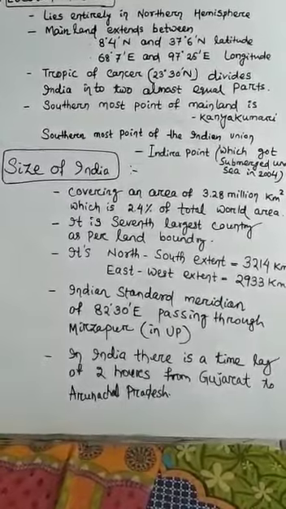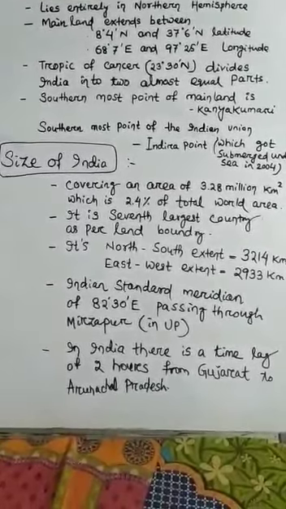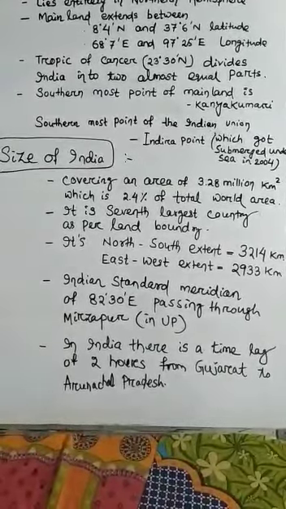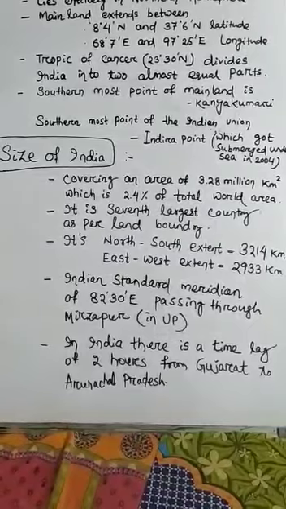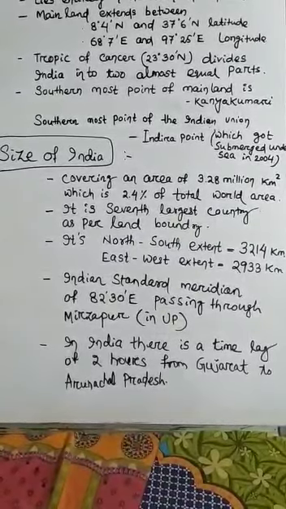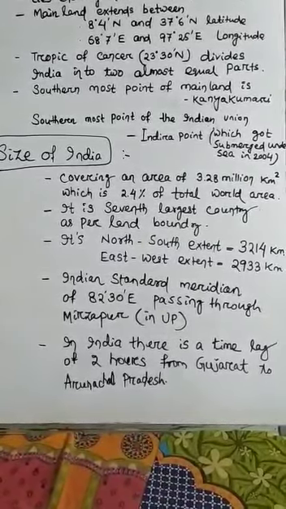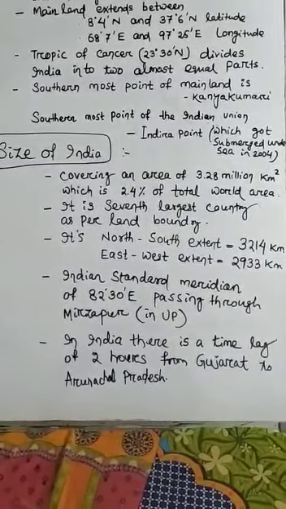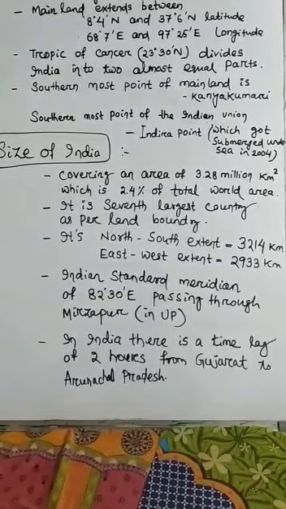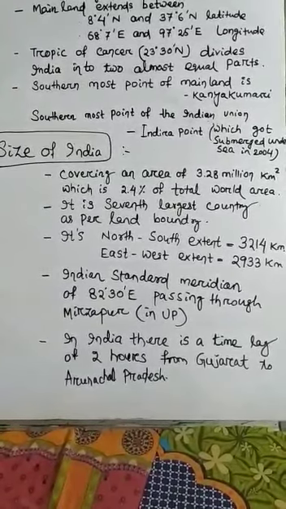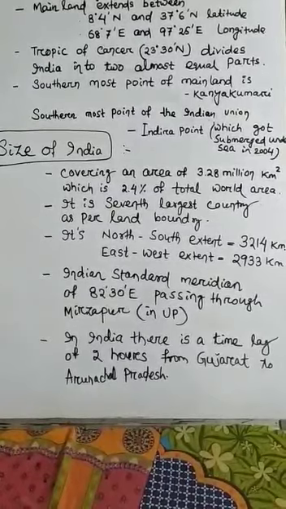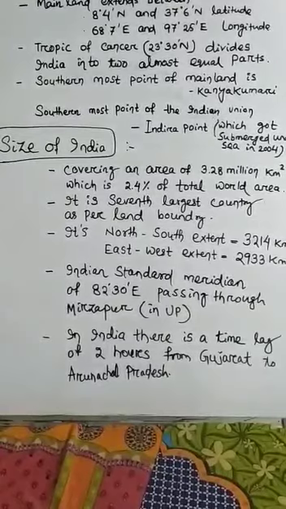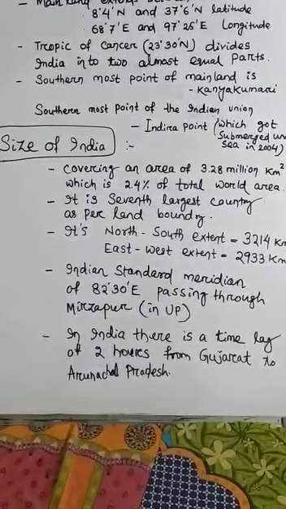Then we will discuss the size of India. As per size, it is the 7th largest country in the whole world. Its entire area consists of 2.4% of the total world's area, which is about 3.28 million square kilometers. Its north-south extent is 3,214 kilometers and east-west extent is 2,933 kilometers.